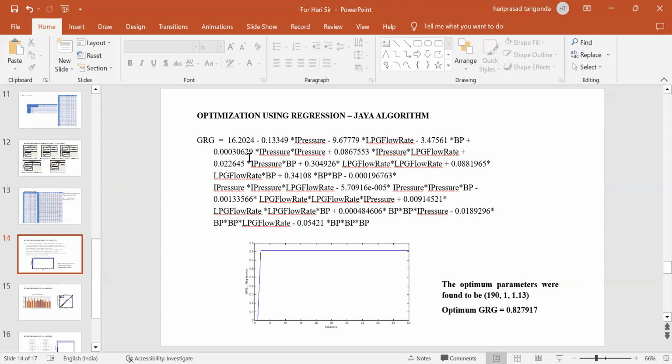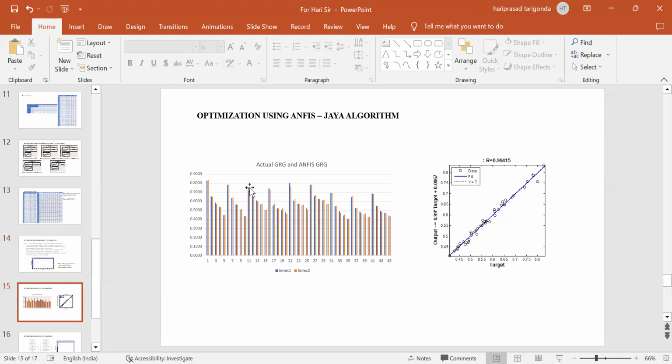So this is using Grey relational analysis, that is the Taguchi method. Next, we did optimization using regression analysis with the JAYA algorithm. We developed the relation between the various input parameters and GRG based on this regression analysis. Based on this equation, we found the optimum parameters to be 180 bar, 1 LPM, and 1.13, and the optimum GRG is found to be 0.827917.